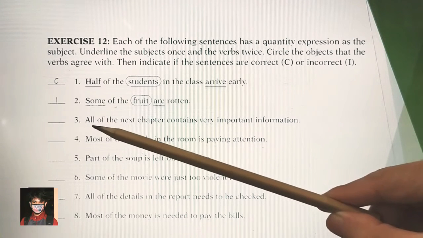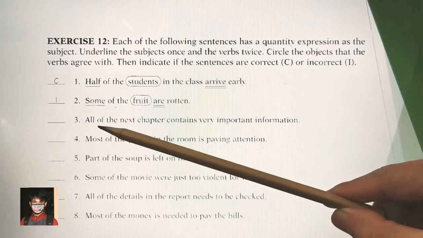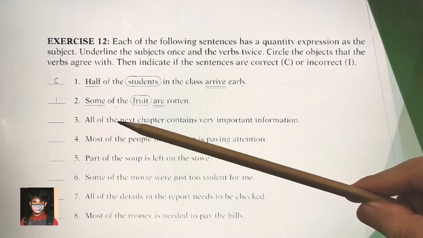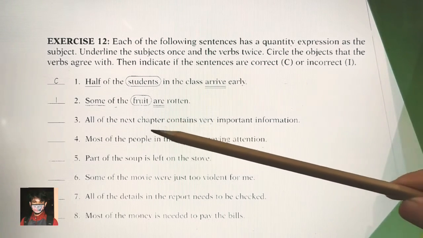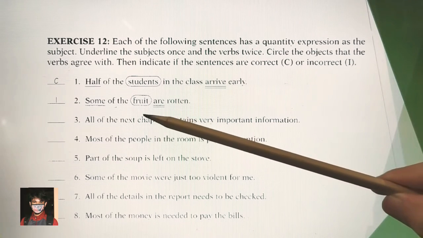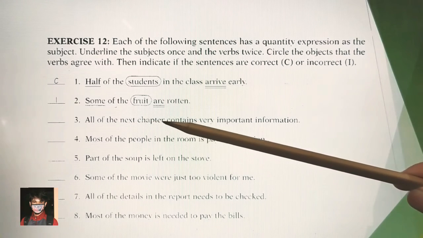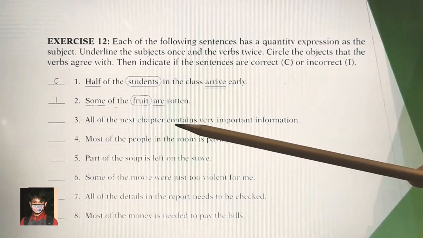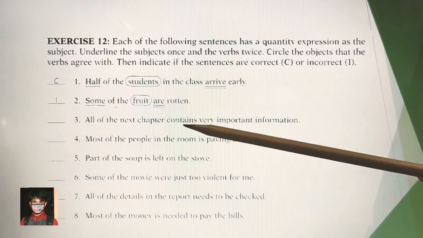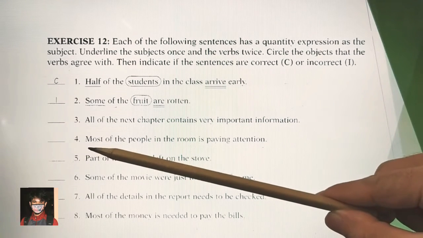Okay, and what about number 3? All of the next chapter contains. All is the expression of quantity, and you should pay attention to this one. Chapter is of course singular, so it must be followed with a singular verb, with s or es. Good, correct.